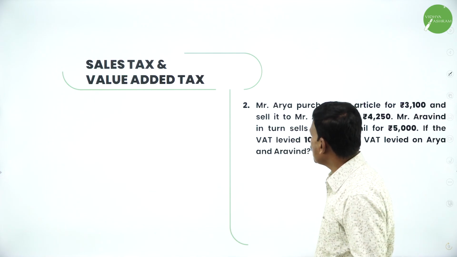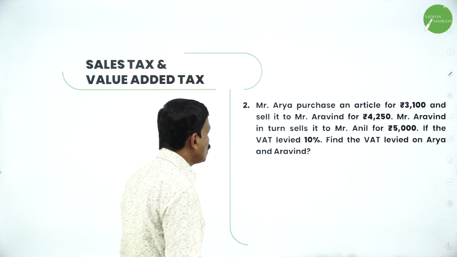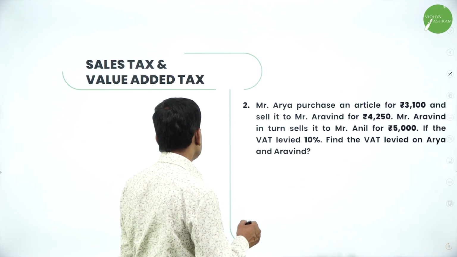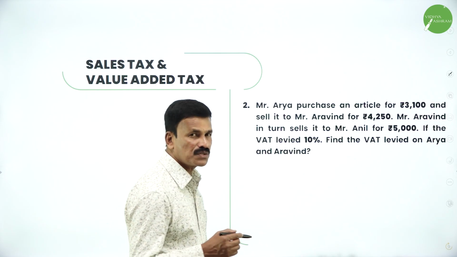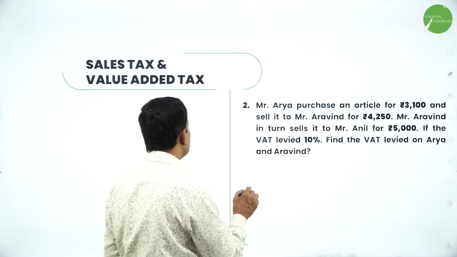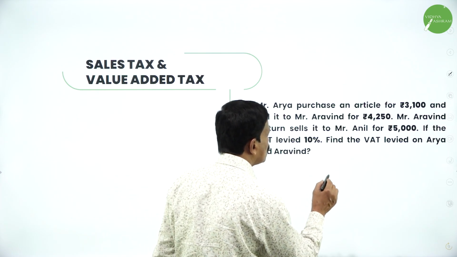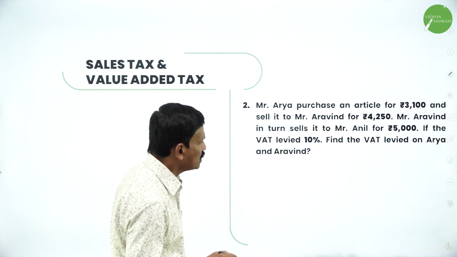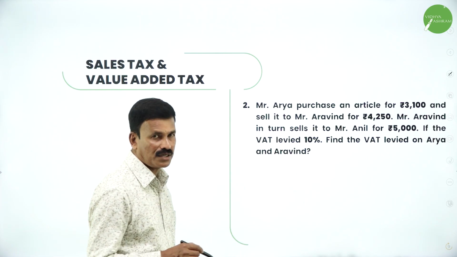Okay. Now, move on to the next problem. Mr. Arya purchased an article for rupees 3,100 and sold it to Mr. Arvind for rupees 4,250, and then Mr. Arvind in turn sold it to Mr. Anil for rupees 5,000. The VAT levied is 10%. Find the VAT levied on Arya and Arvind.